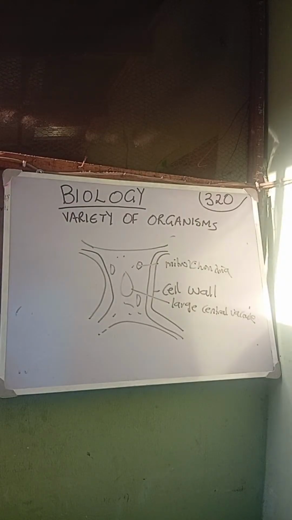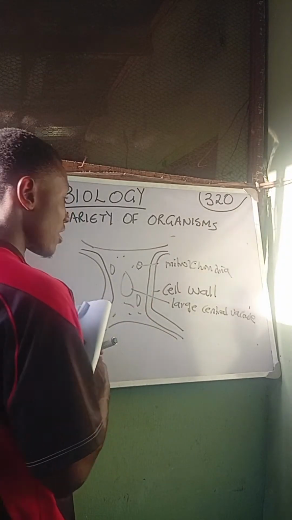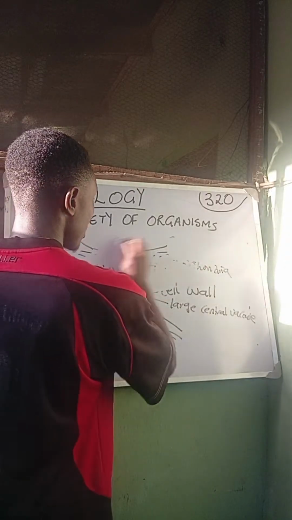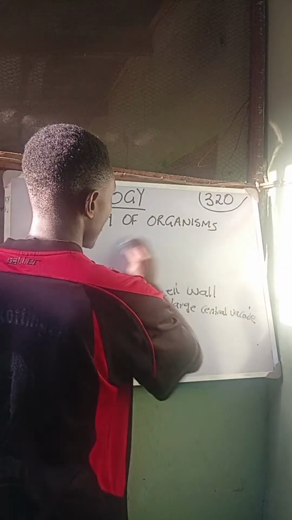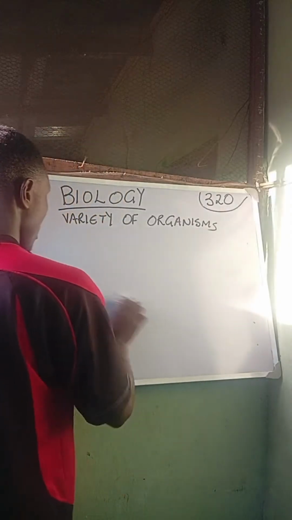If the plant cells have a rigid cell structure, the animal cell is not rigid. The animal cell also does not have a large central vacuole. So the vacuole is not that large like in the plant cell.